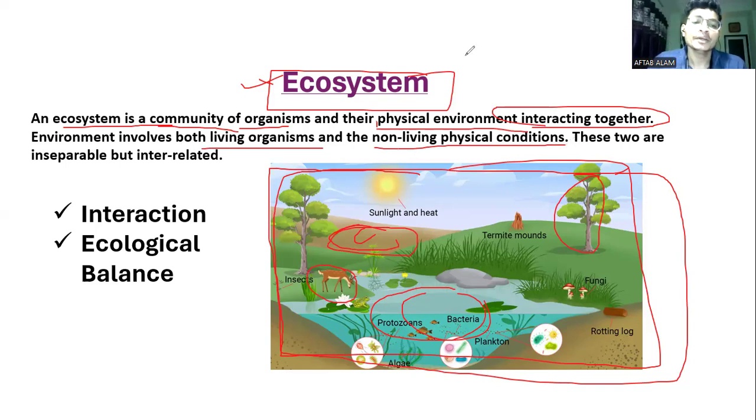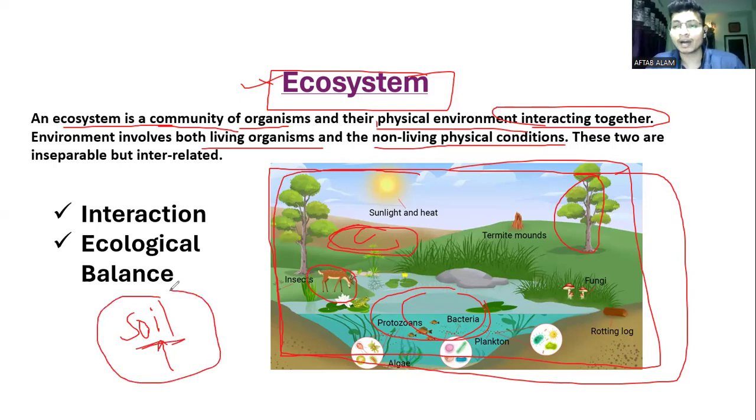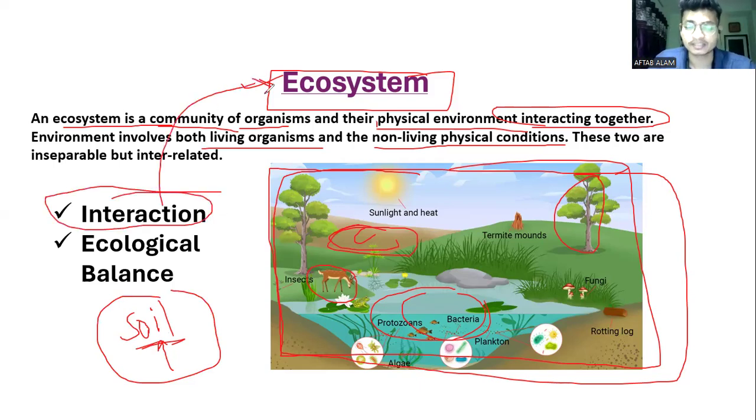Just for example, we humans are biotic, or living organisms, but the soil, on the other hand, is non-living. We are using the non-living soil for agriculture. That means living and non-living are interacting with each other to fulfill our needs, and that interaction is called what? Yes, right, ecosystem.